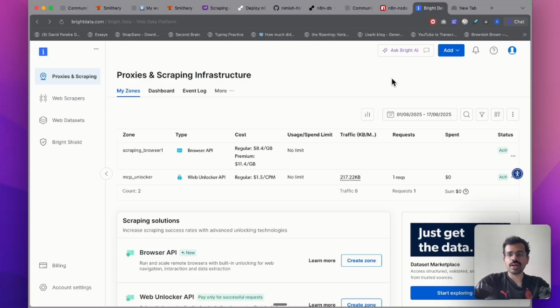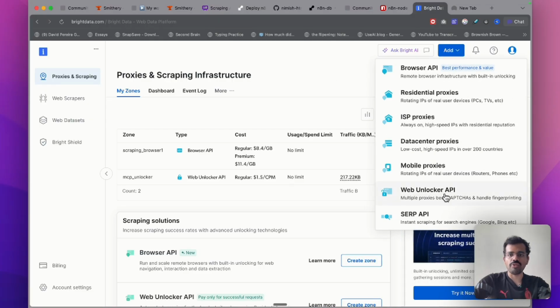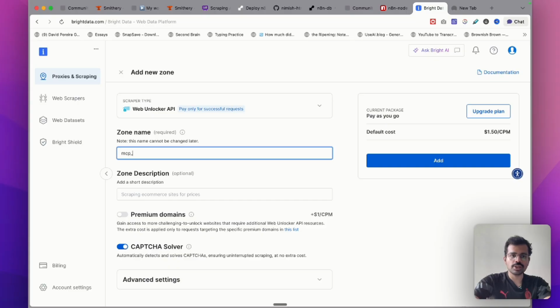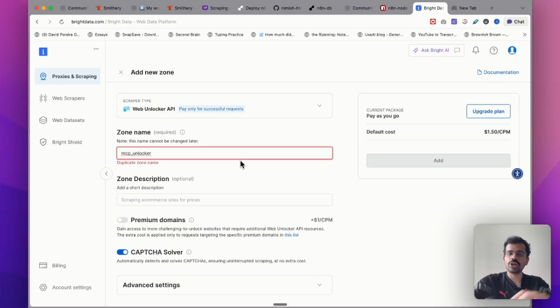How you have to set this up? Come on this icon on the top right called Add. Click on Web Unlocker API and you would be prompted to create a new zone. Over here, use the name MCP underscore unlocker. Make sure that you're using this exact name because the MCP that we will be using is configured to look for this name. I already have a Web Unlocker API by this name. That's why it's showing me duplicate zone name.